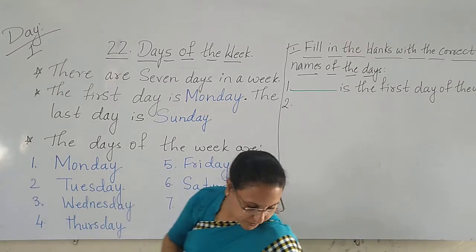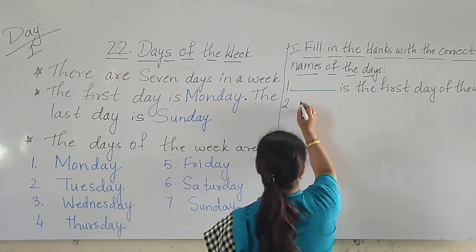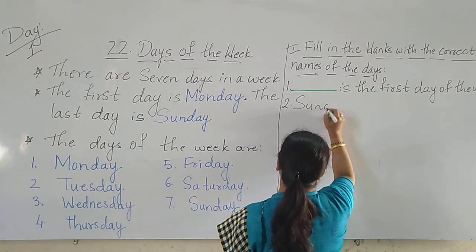Second, Sunday comes just after dash. Name of the day is capital.